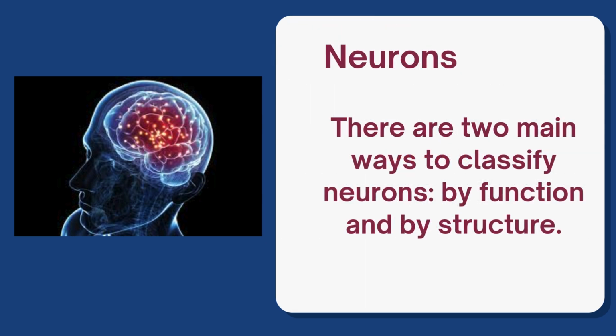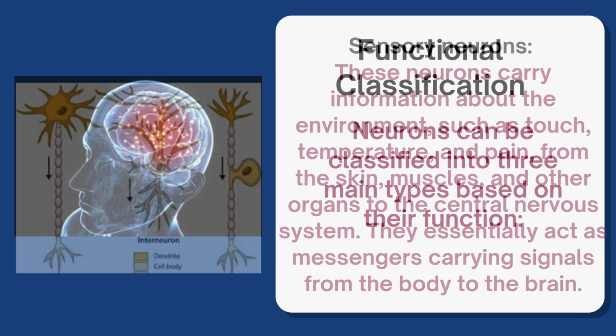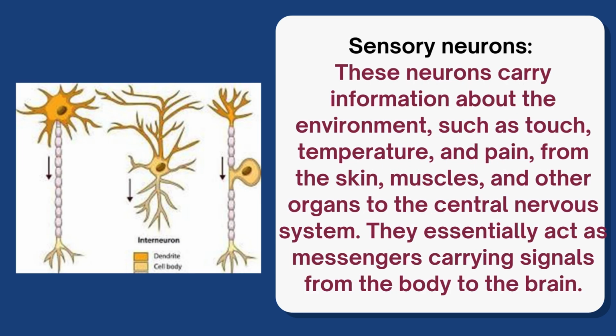Neurons. There are two main ways to classify neurons: by function and by structure. Functional classification. Neurons can be classified into three main types based on their function. Sensory neurons. These neurons carry information about the environment, such as touch, temperature, and pain, from the skin, muscles, and other organs to the central nervous system. They essentially act as messengers carrying signals from the body to the brain.